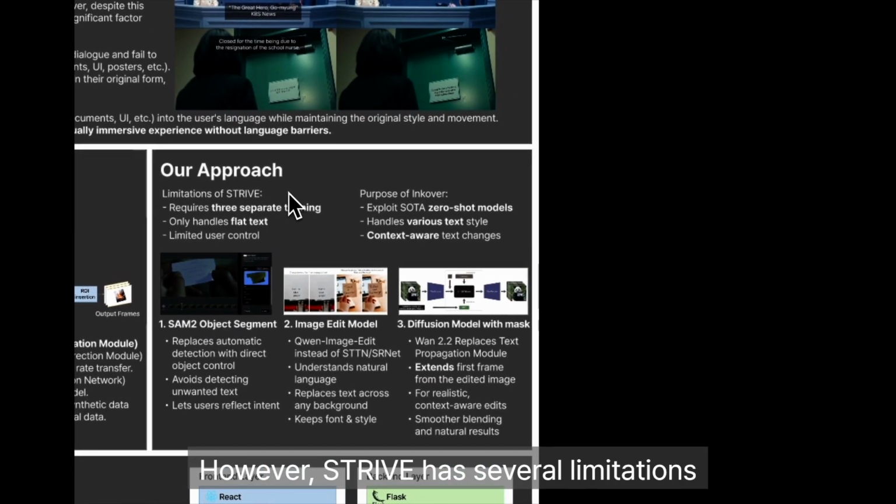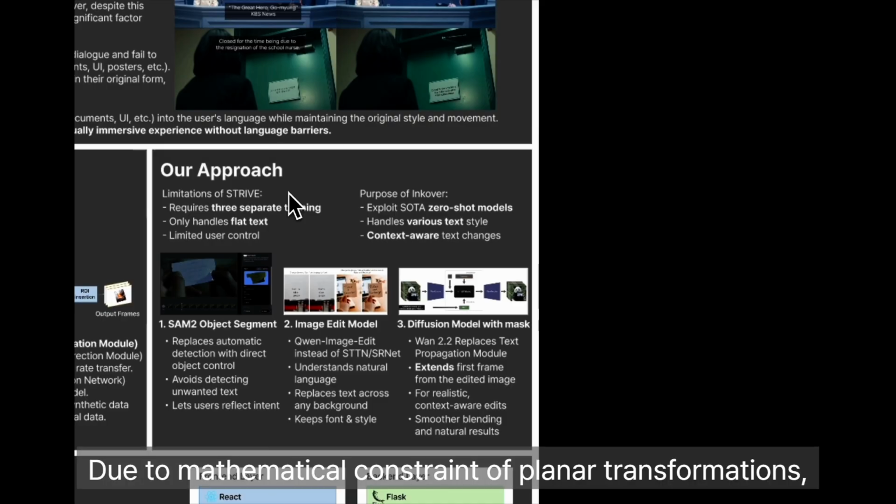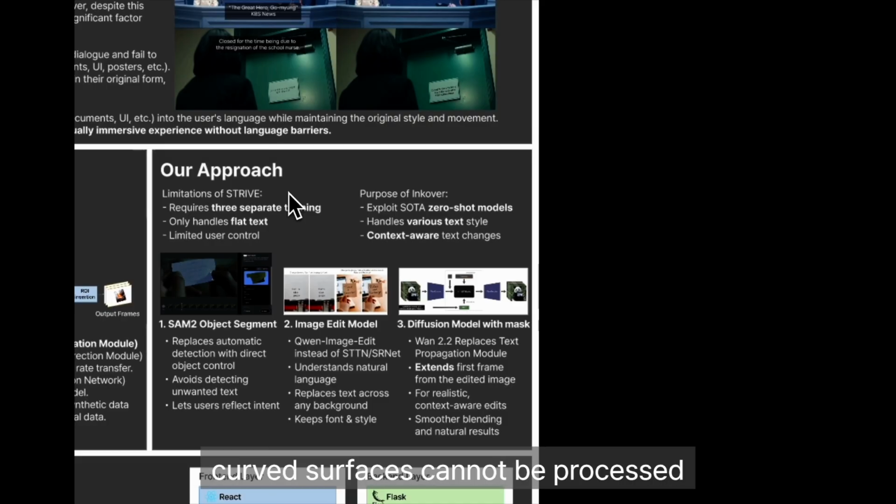However, STRIVE has several limitations. It requires training three separate deep learning models, and despite using STTN, it can only handle planar text. Due to the mathematical constraint of planar transformations, curved surfaces cannot be processed. Finally, as a research-oriented project, it has very limited user interface support.